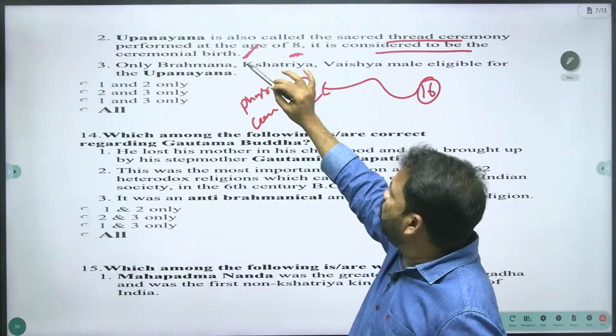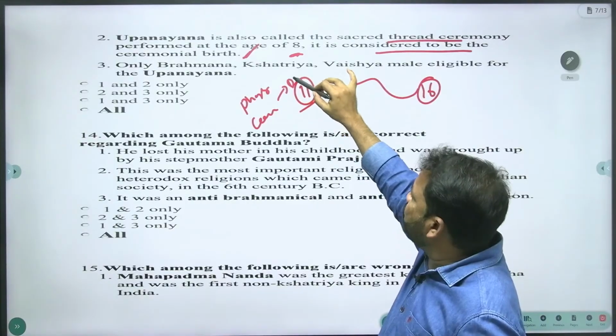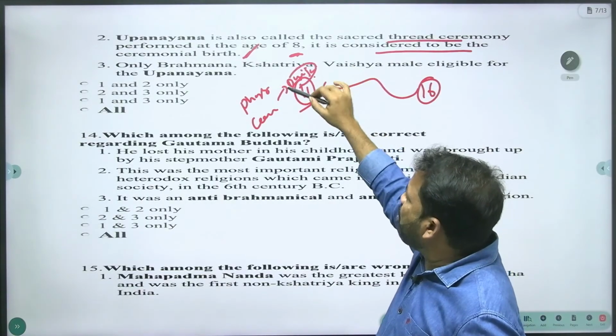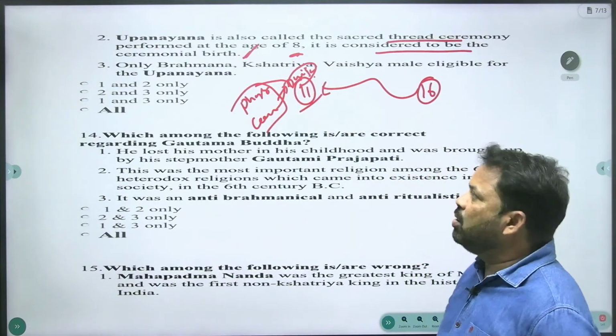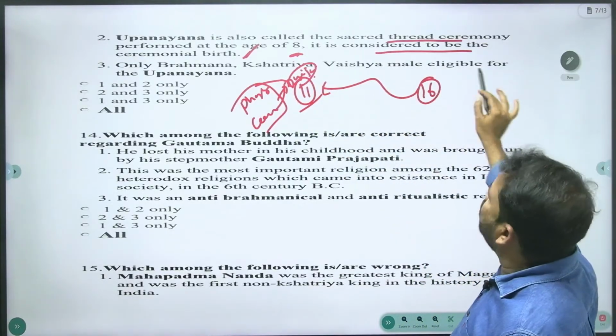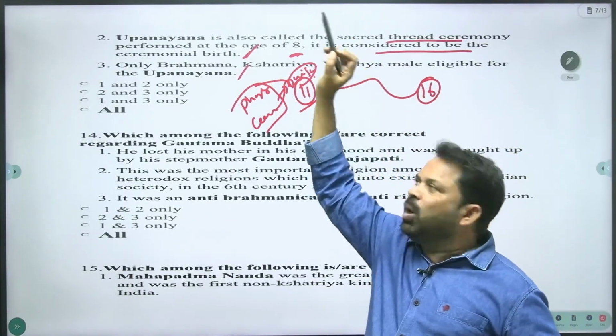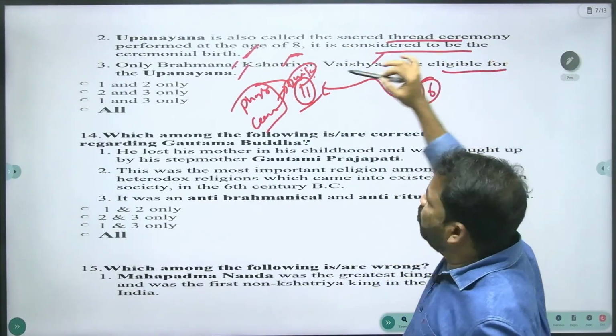And see, those who are eligible for Upanayana are called Dvija. Dvija means twice born. One is physical birth and the second one is ceremonial birth. Only Brahmana, Kshatriya, Vaishya males are eligible for the Upanayana.